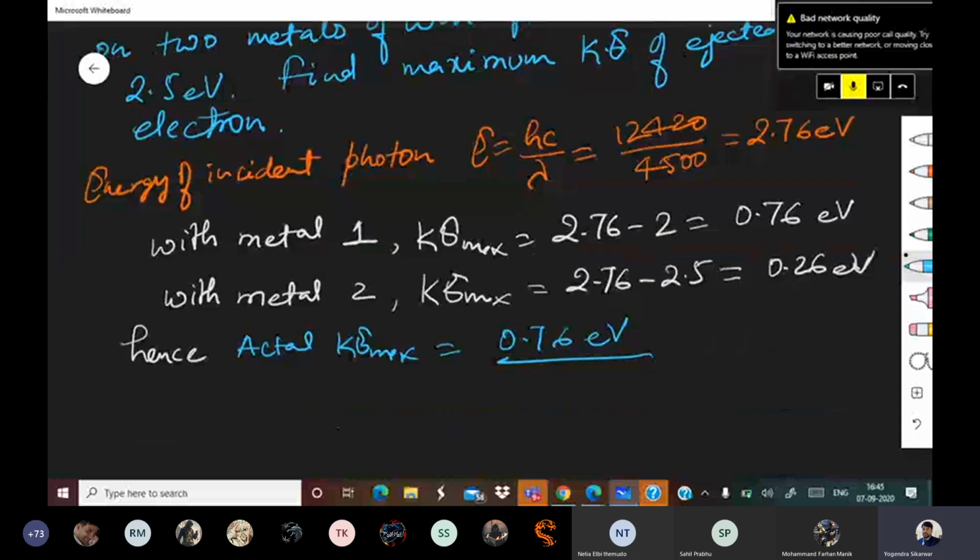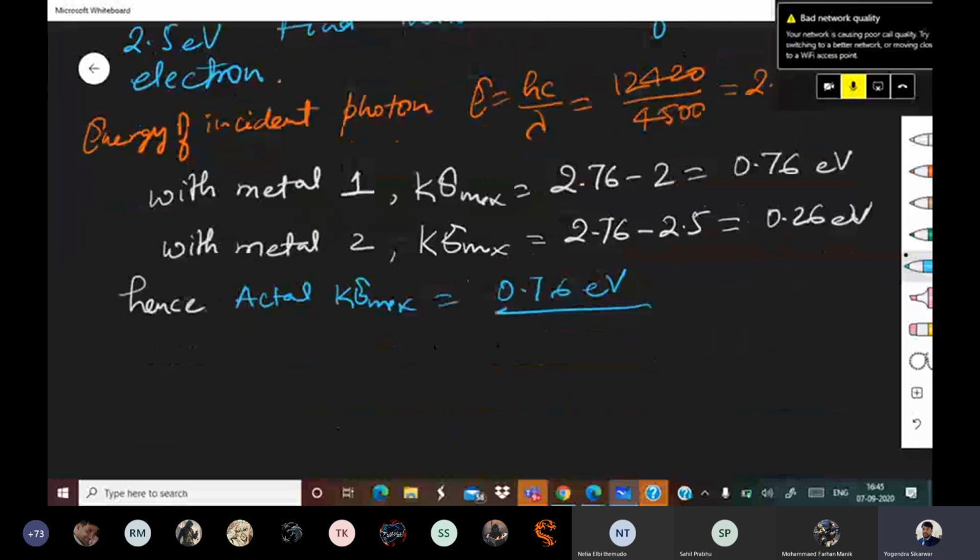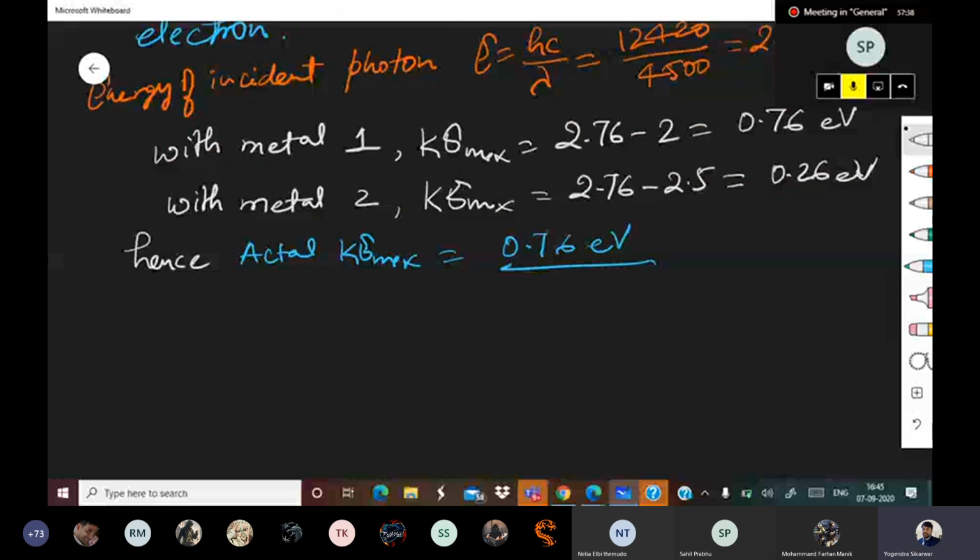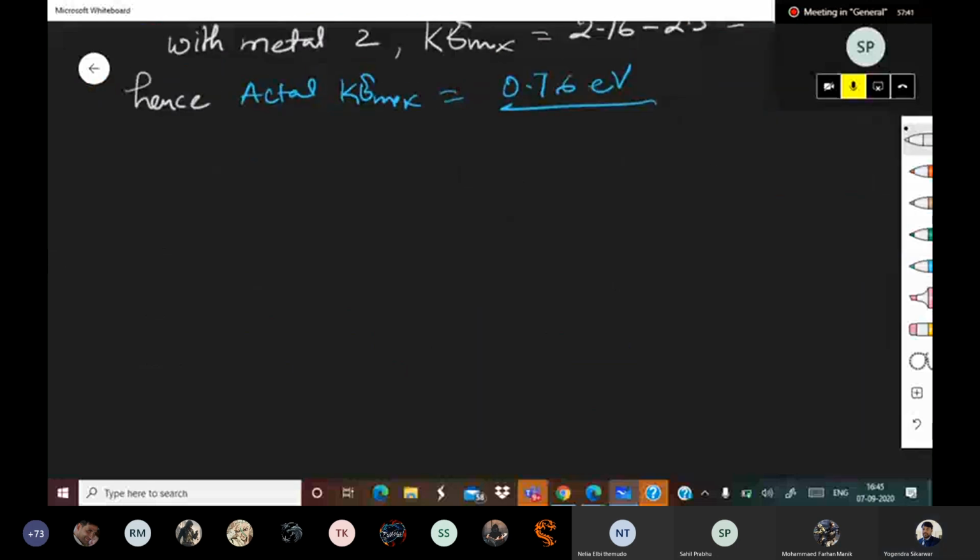Now there are some key points related to photoelectric effect. These are important points, so listen carefully.